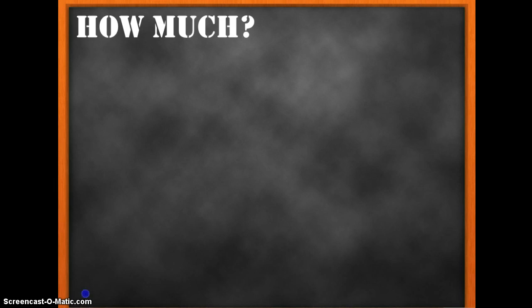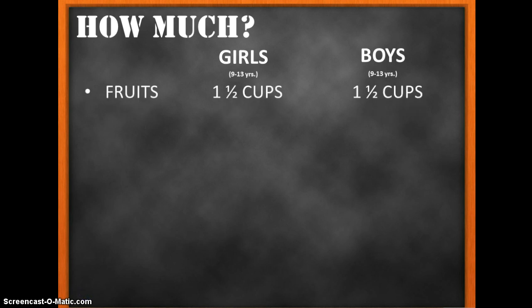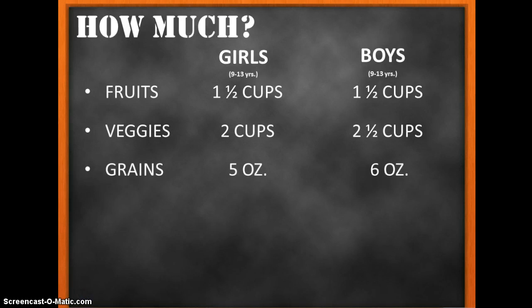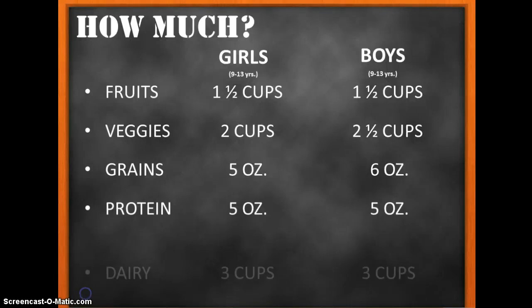Okay, so you may be wondering how much of each food group you need. For most food groups, boys and girls your age, from 9 to 13 years old, need about the same amount of each food group. There are a few food groups that do differ though. We will begin with fruits. Fruits, both boys and girls, need about 1.5 cups. Vegetables and grains differ. Boys need about a 1/2 cup more of vegetables and about 1 ounce more of grains. There's not a huge difference, but a little bit does go a long way. Continuing, proteins, dairy, and oils are all the same for boys and girls.